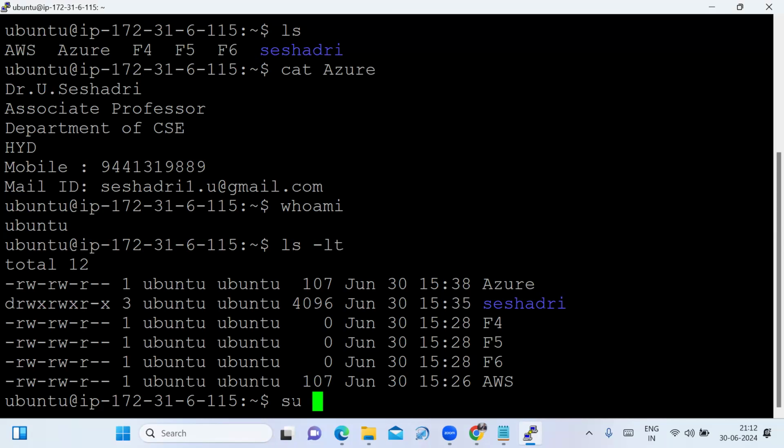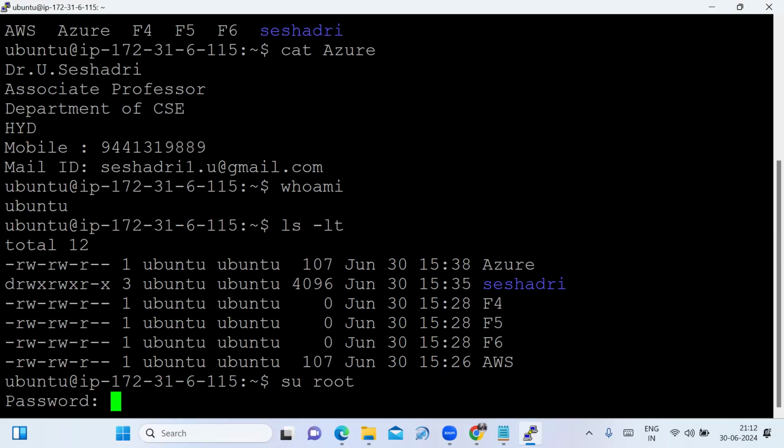and the username. Root, I am typing. See, it is asking for the password. I don't know the password. I just launched the Amazon data center from the Mumbai region and connected to the Ubuntu server. I don't know the password. How do we overcome that?